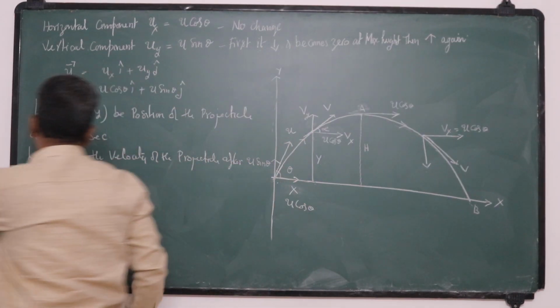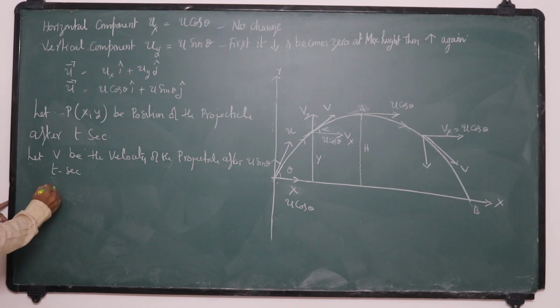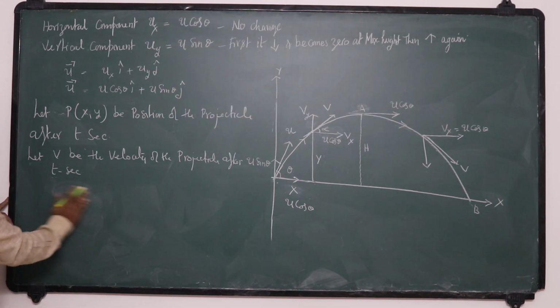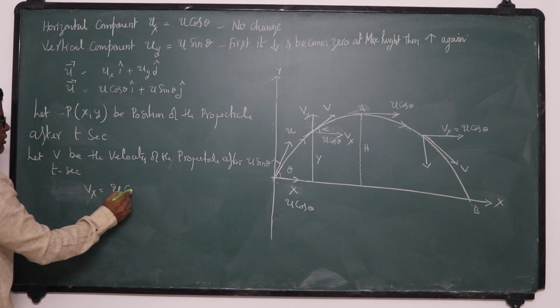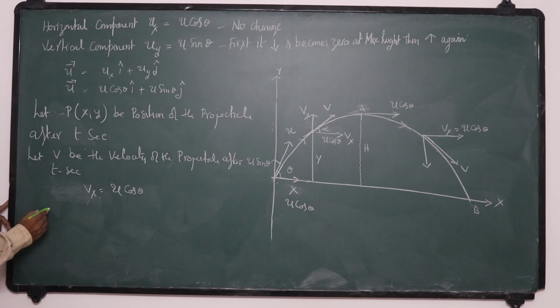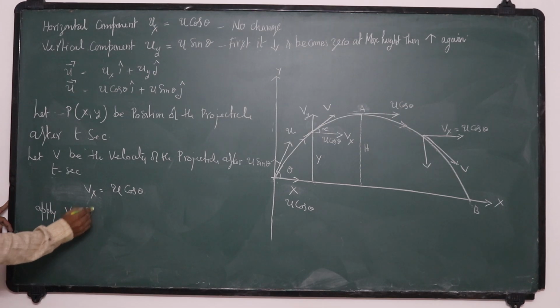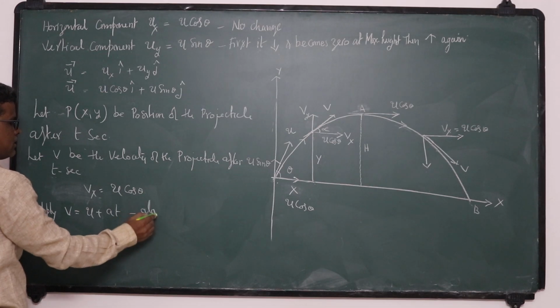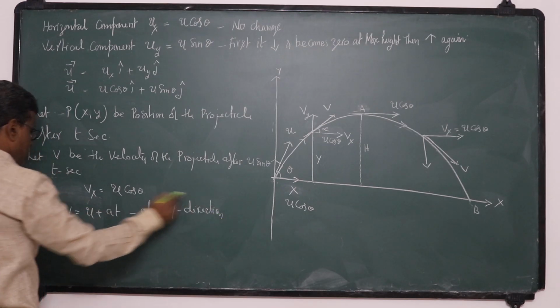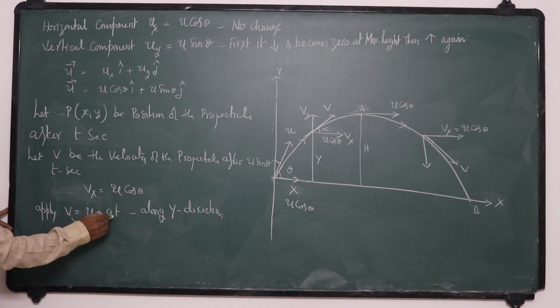Now I want velocity after t seconds. How do you find it? This v can be written with Vx, the horizontal component, which won't change. So Vx is equal to u cos theta only. But the vertical component will decrease. To get the vertical component, apply v equals u plus at along the y direction, so I will write suffix y.